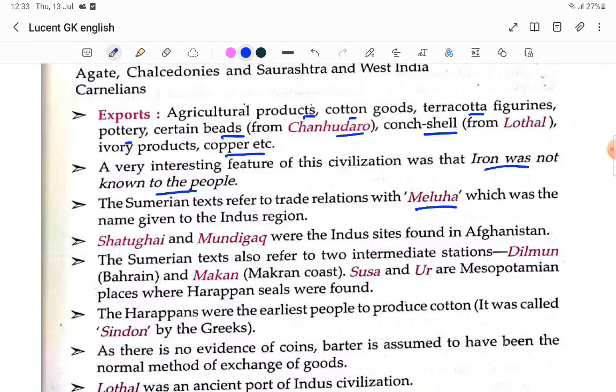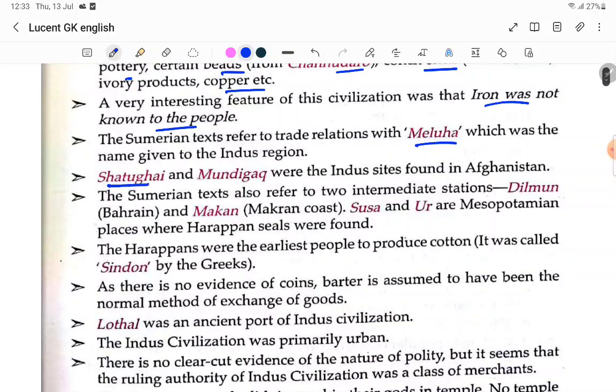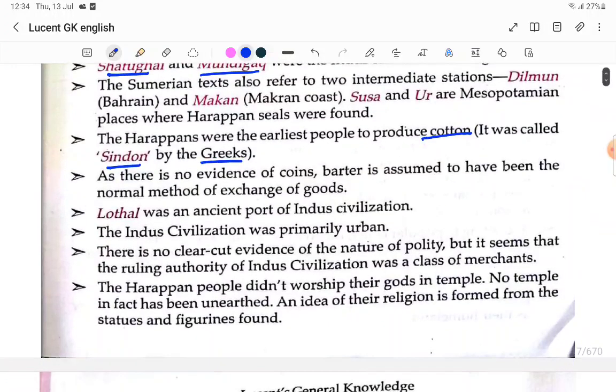Sutkagendor and Shortughai were the Indus sites found in Afghanistan. Not important that much. Sumerian texts also refer to two intermediate stations. These are not important. Harappans were the earliest people to produce cotton. It was called Sindon by the Greeks, because the Harappan people were the first to produce cotton.